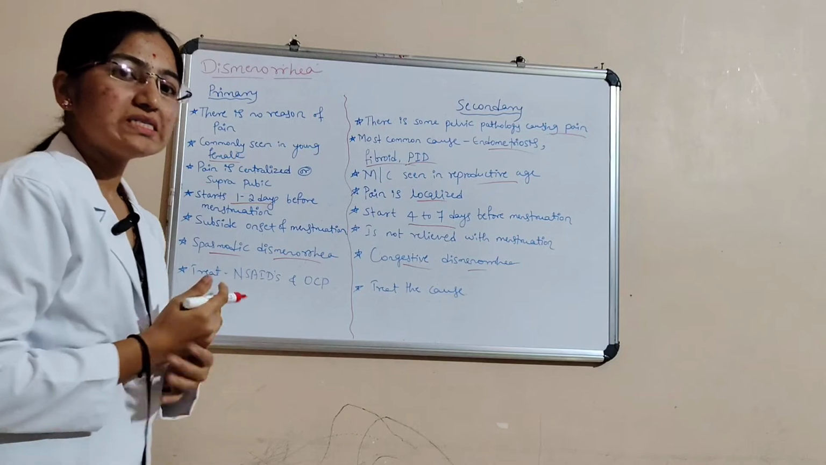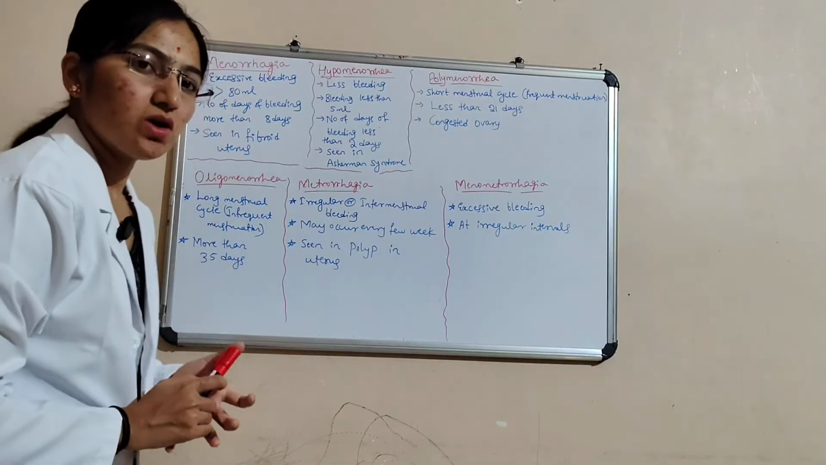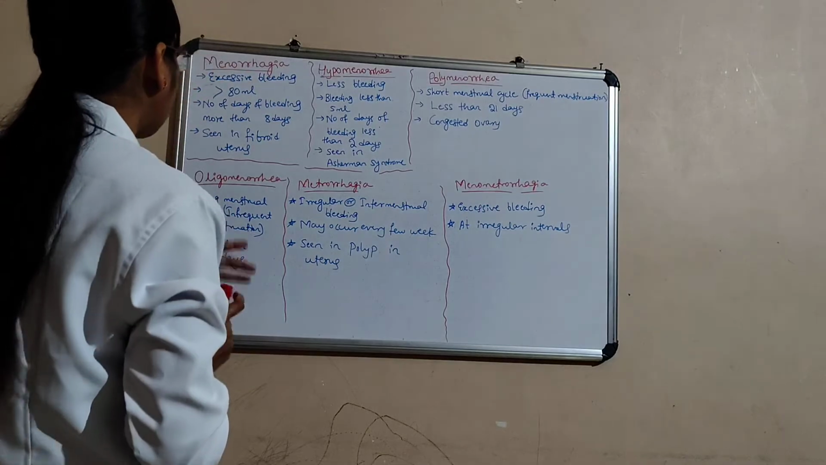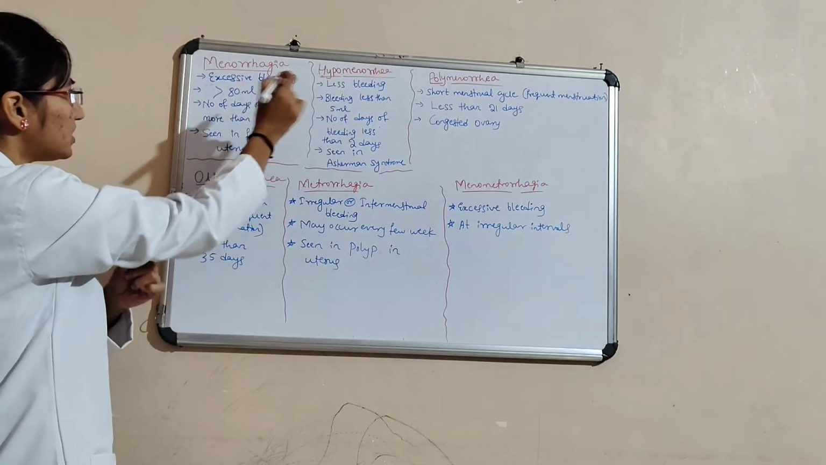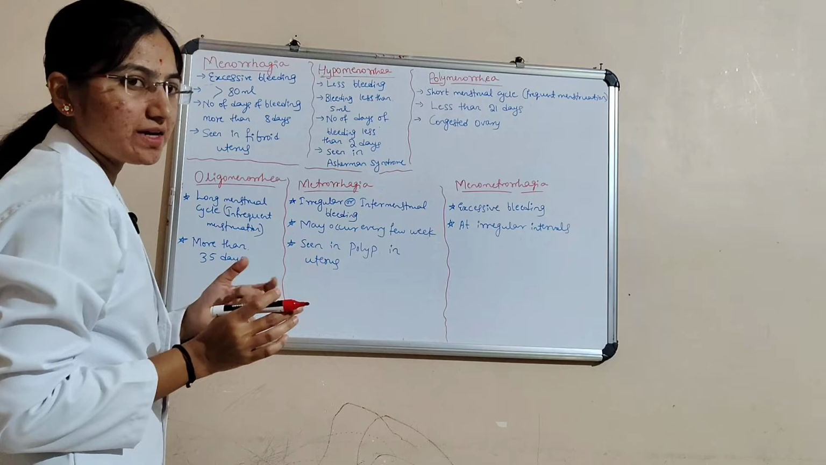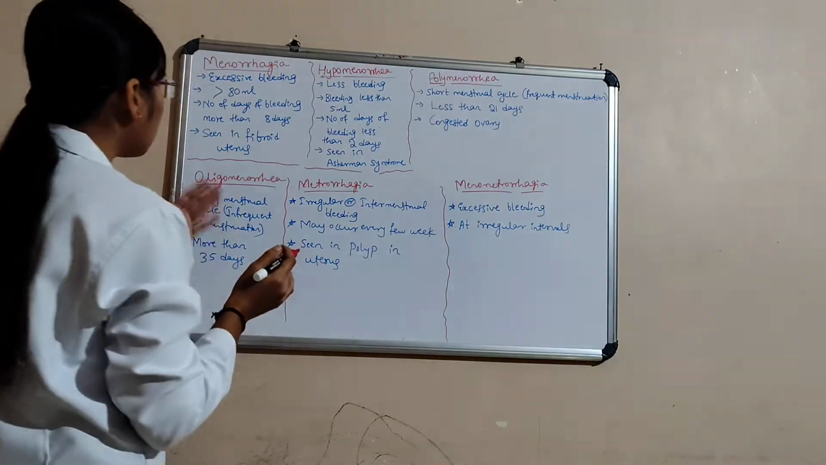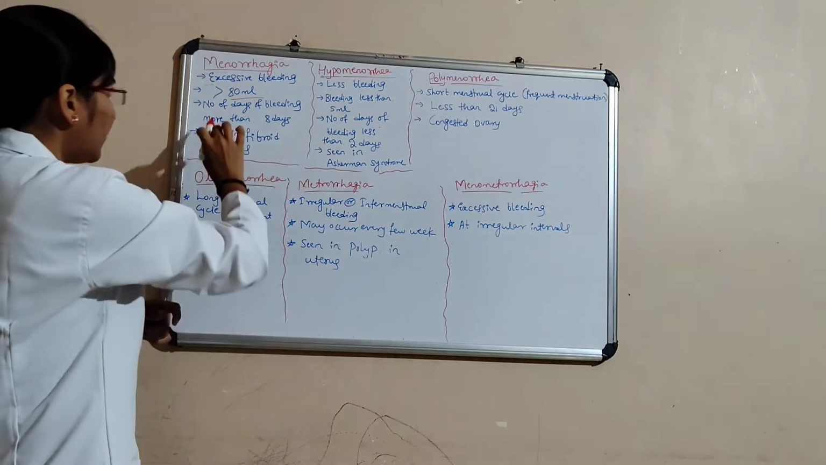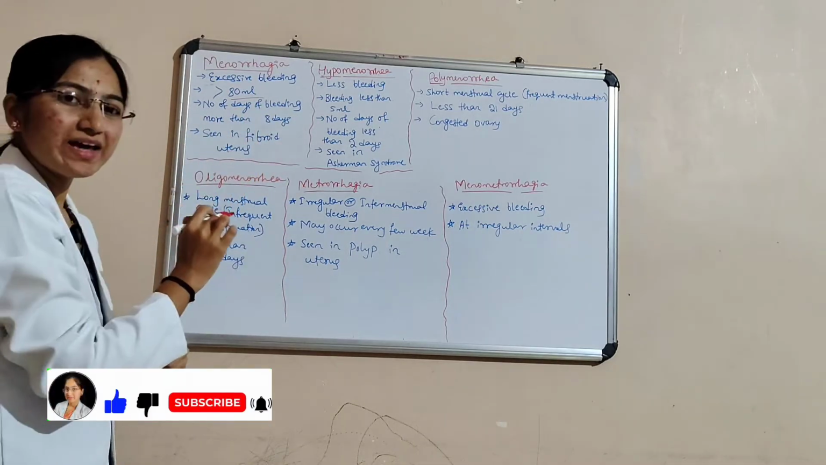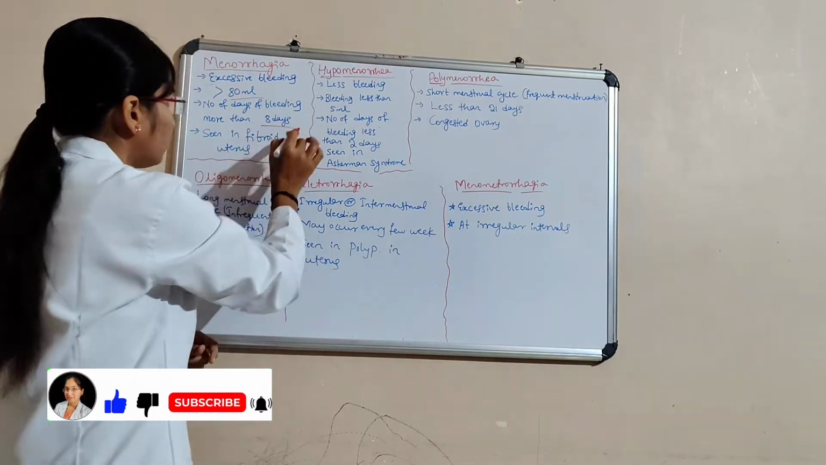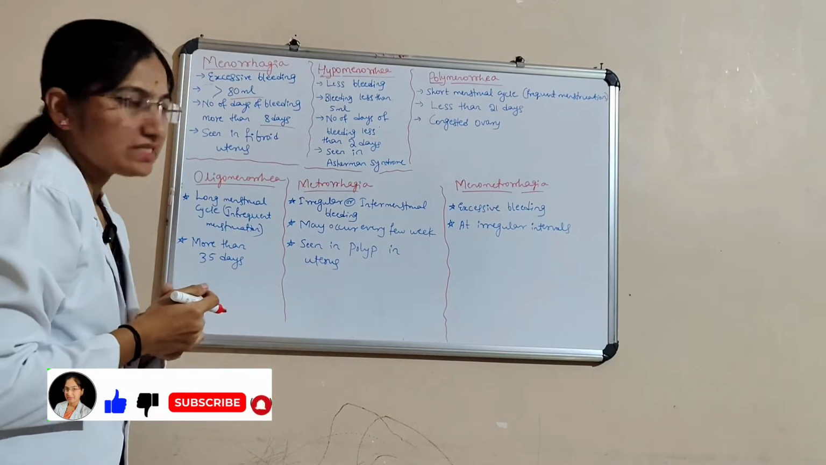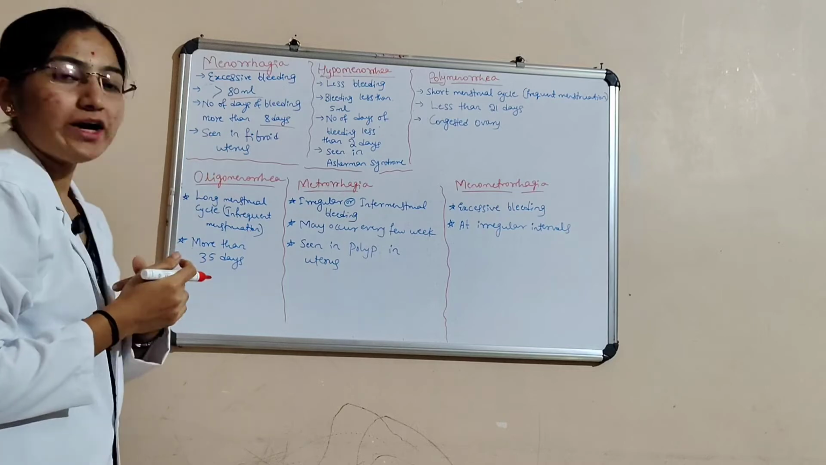This is all about dysmenorrhea. Next we will see another disorder that comes under menstrual cycle, that is menorrhagia. Menorrhagia is excessive bleeding, more than 80 ml of bleeding, and the number of days of bleeding more than 8 days. We can see menorrhagia in the fibroid uterus.